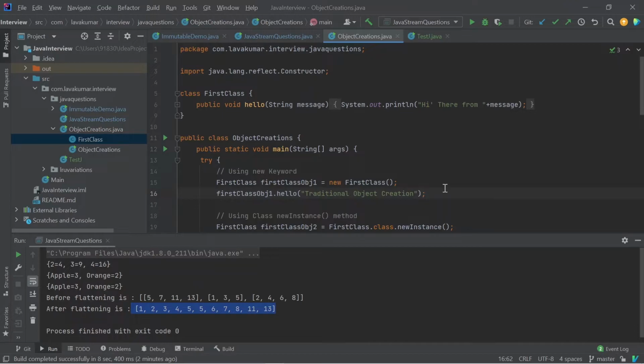Then he asked me, okay, I don't want to use new instance; I want to create an object without using new. Most people are generally not aware of how to create an object without using new. If you are already a backend application developer in Java, you might work on Spring Boot.